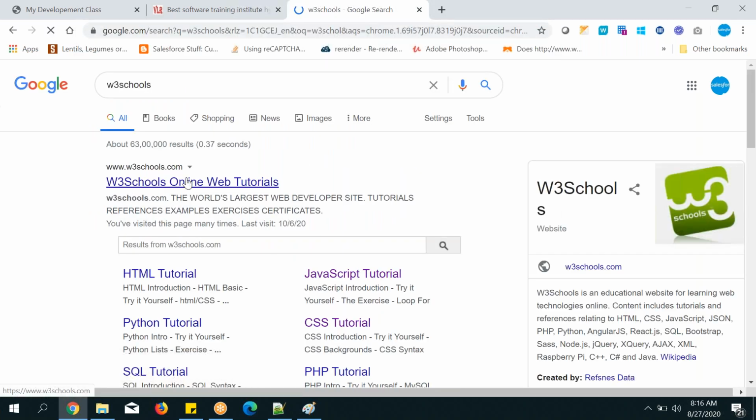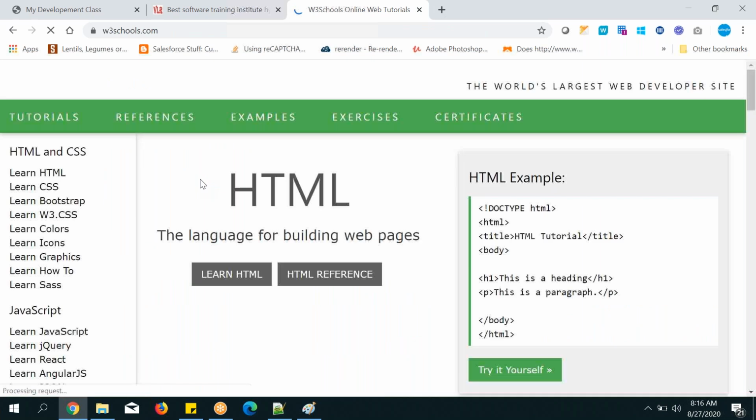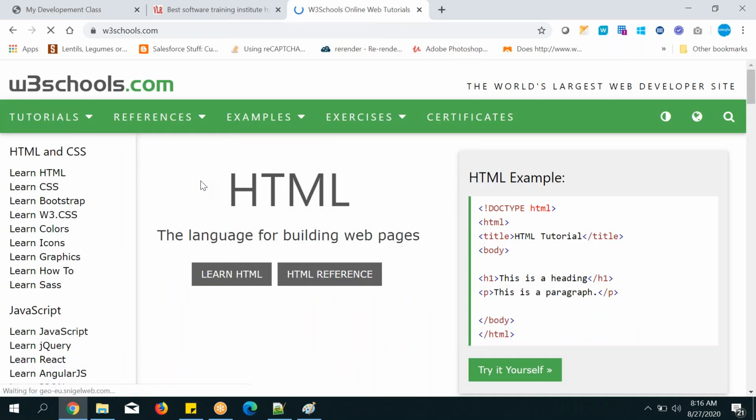Shortcut also I will tell you. W3 Schools online web tutorial. Few people might have heard about this one, even though they are not technical, because so many people will tell you, go to W3 Schools and learn, right? Let's copy it. If you want, you can copy it, no problem. I'm just sharing it here in the chat group.